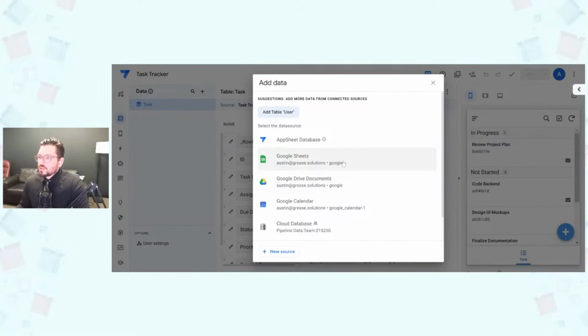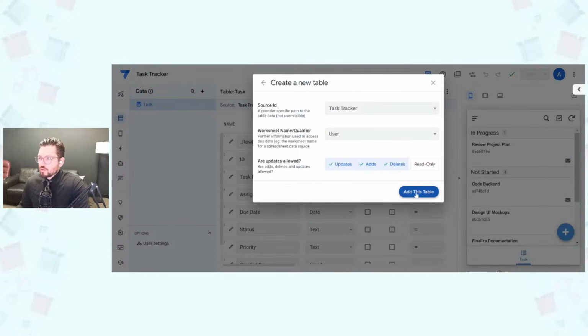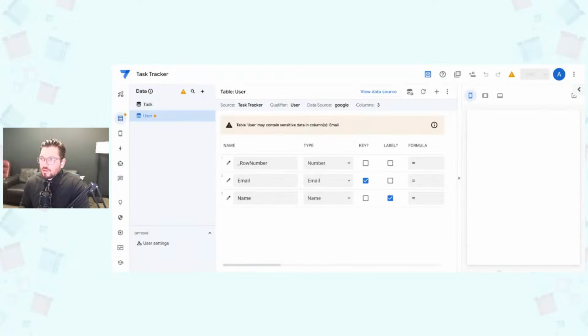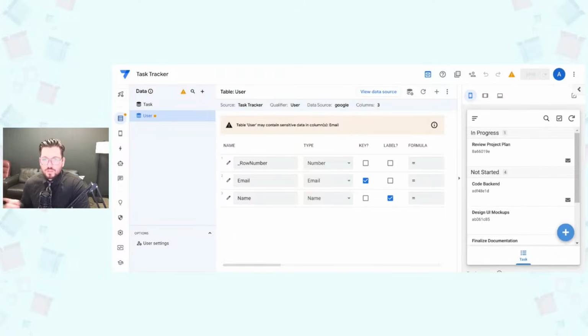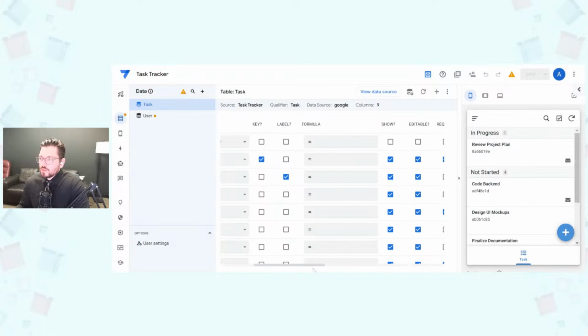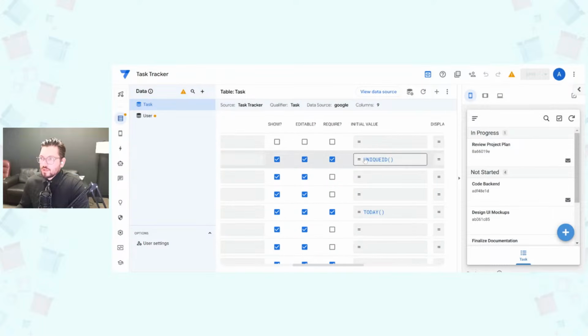All right. So next, AppSheet's already giving me the suggested table, so it wants me to add the user table. So I'll go ahead and do that. And then again, that's going to be important for associating each of the tasks to who created it. Okay, so now we have ID, and let's just verify the user email or the unique ID is there. Great.